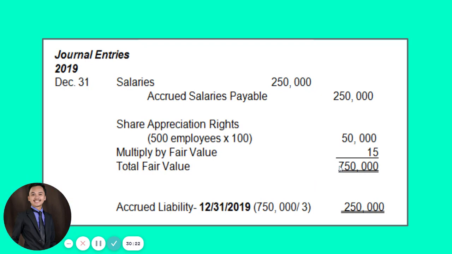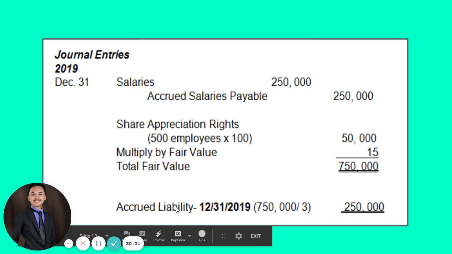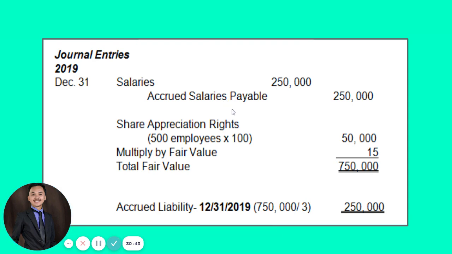Okay? 750. And again, since it is a vesting period, you divide it by 3 years. Divide it by 3 years para makompute na to ang atong accrued liability on December 31, 2019. So that will be 750 divided by 3. So we'll have 250. So that is why we debit here salaries for 250, credit to accrued salaries payable for